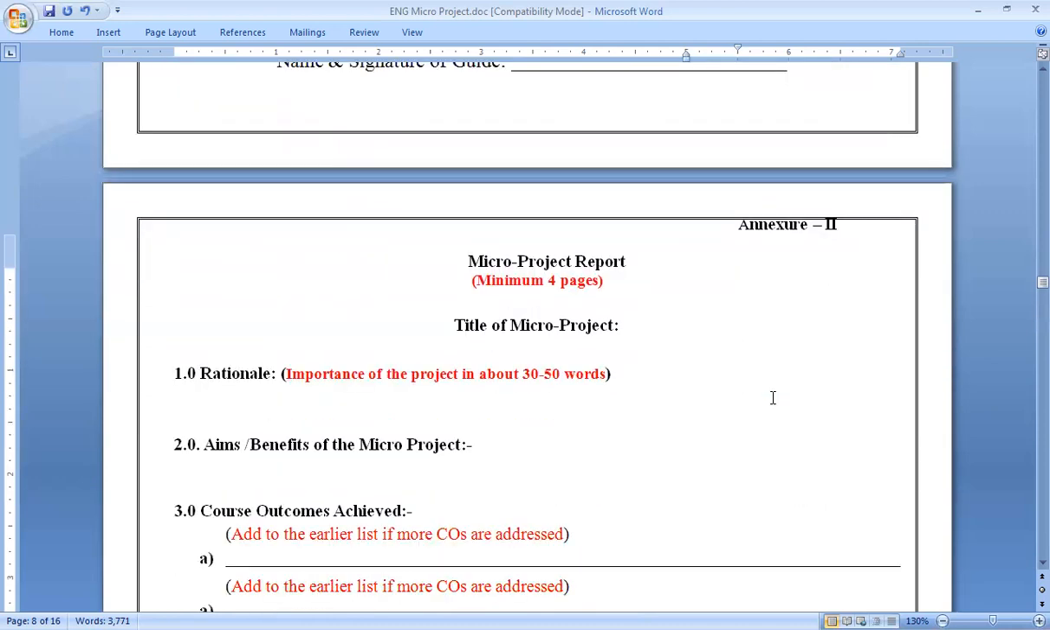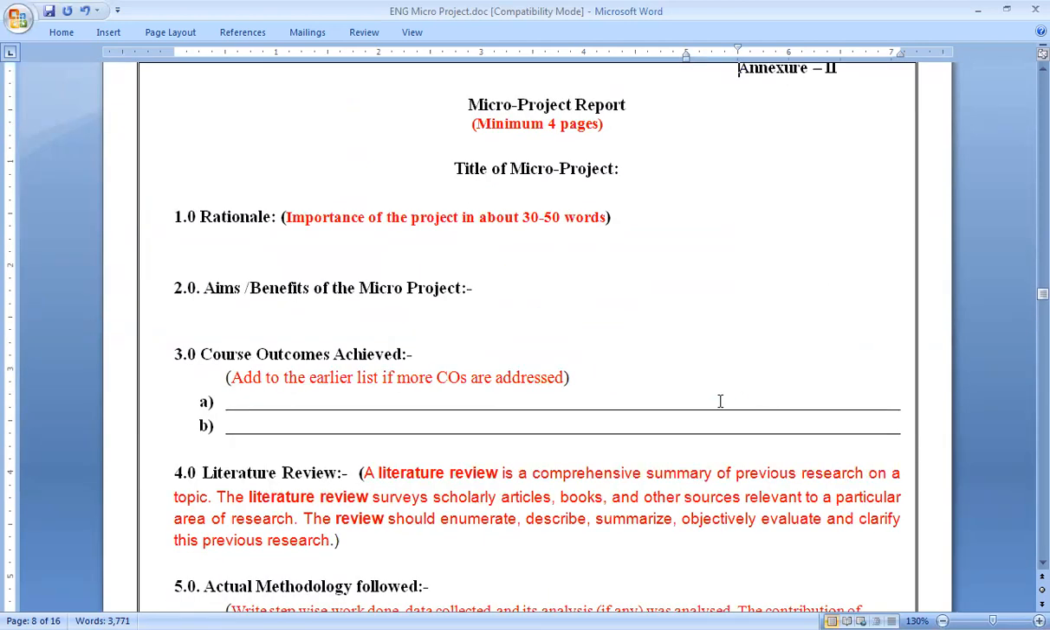Now let's go to annexure 2. Annexure 2 contains your report, and that's why it must be of 4 pages, students, means double the pages of the proposal. Means if the proposal is 1 or 2 pages, then the report must be double.